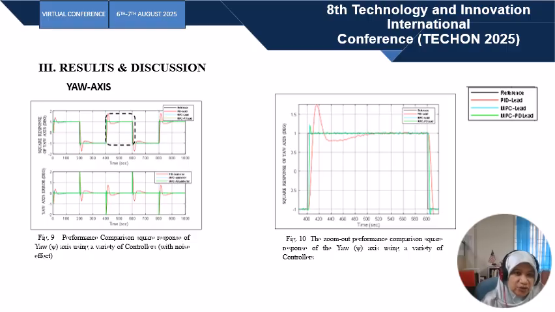This slide shows the results and discussion for the yaw axis. From the findings here, Figures 9 and 10 show the output and zoomed output of the yaw axis square response analysis using three types of controllers with noise effect. Figure 10 presents the output and errors for the output of each type of controller used.